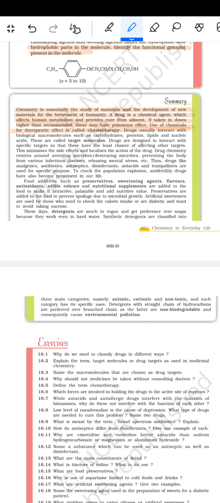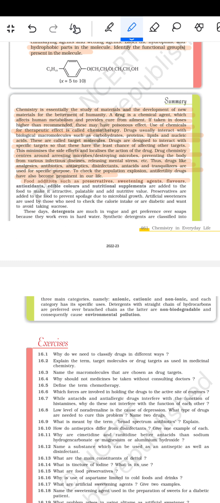Drugs usually interact with the biological macromolecules such as the carbohydrates, proteins, lipids, and the nucleic acids. These are called the target molecule. Drugs are designed to interact with the specific target so that these have the least chances for affecting other targets. This minimizes the side effects and localizes the actions of the drugs. Drug chemistry centers around arresting microbes, destroying microbes, preventing the body from various infectious diseases, releasing mental stress, etc. Therefore, drugs like analgesics, antibiotics, antiseptics, disinfectants, anti-acids, and tranquilizers are used for the specific purpose. To check the population explosion, anti-fertility drugs have also become important in our life.